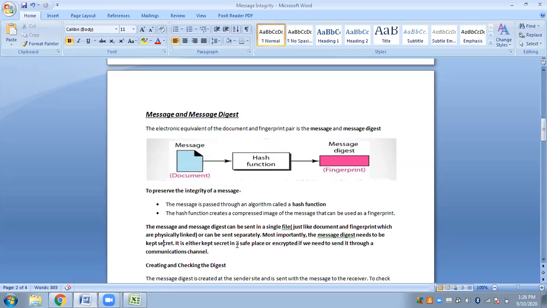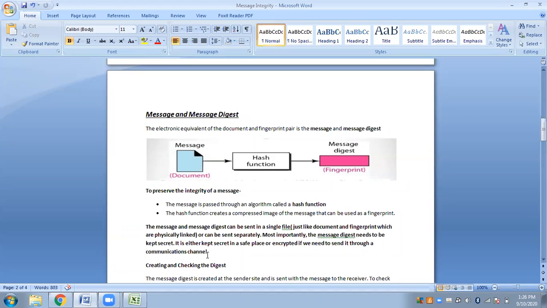It is either kept secret in a safe place or encrypted if we need to send it through a communication channel. So either you can keep it to yourself after creating the digest, after signing the document, or, if there's a need to send the message digest along with the document over the internet, then you can first encrypt it. You can do the encryption part first. Only after encrypting that message digest, you can finally send it over the communication channel.